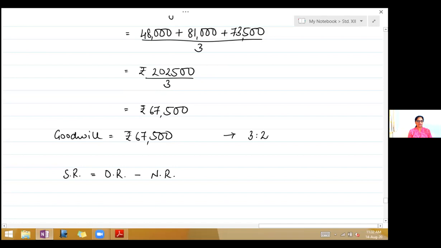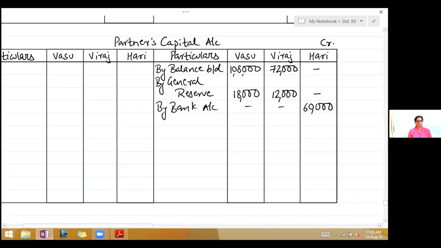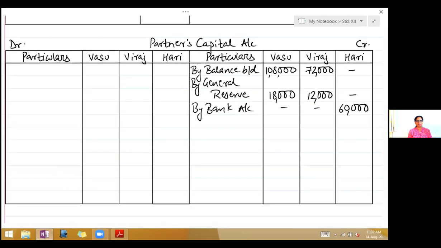So the first effect, you will credit partner's capital account. So right there, by goodwill account, that 67,500 will be divided as 40,500 and 27,000.